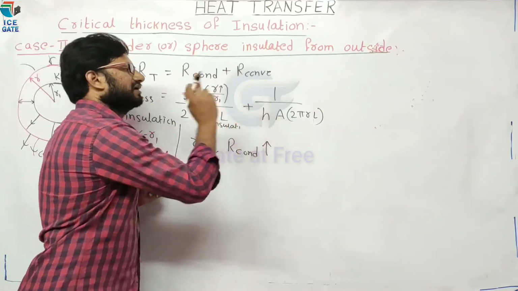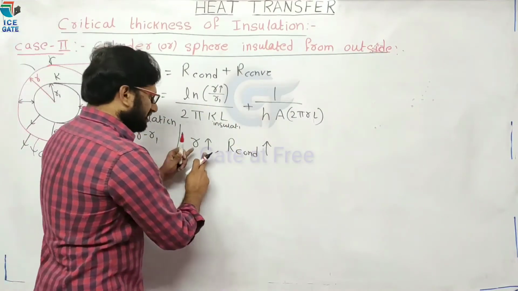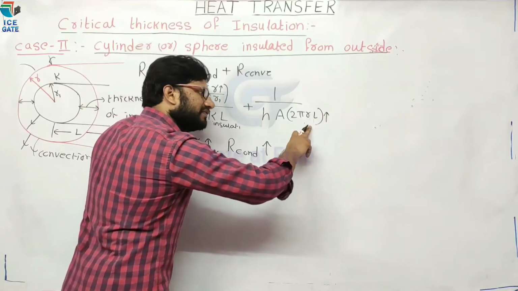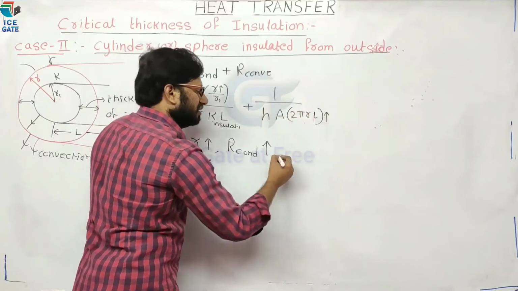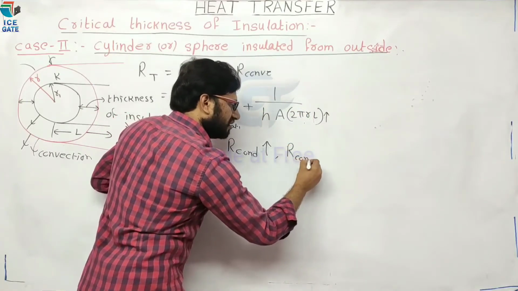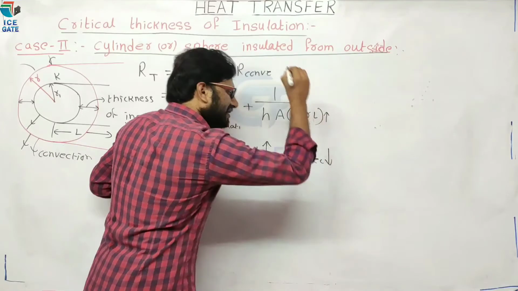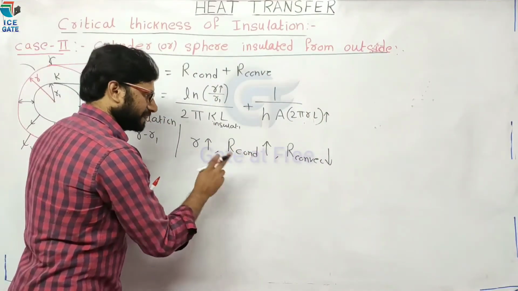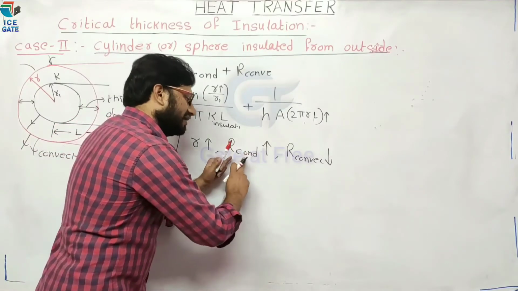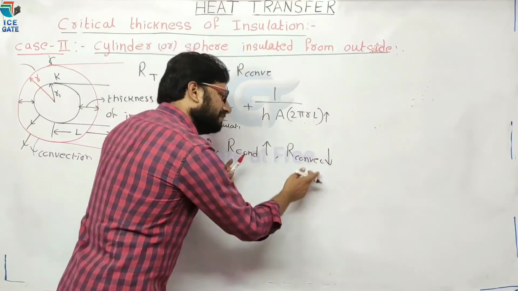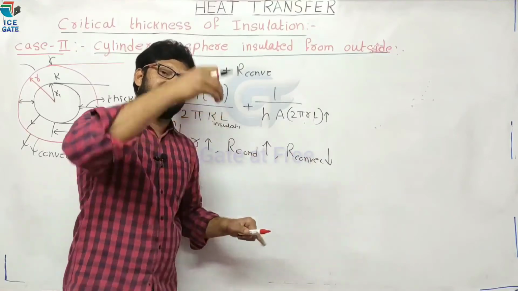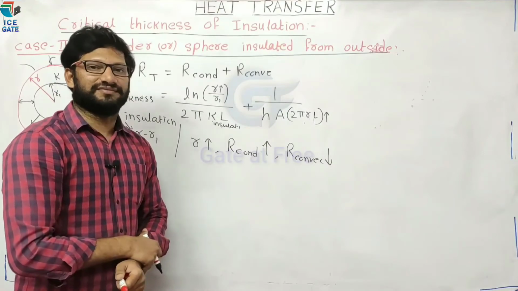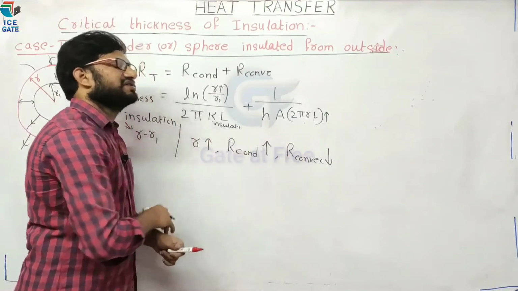Now come to the convective resistance. When R increases, the denominator value is increasing. If the denominator value increases, what happens? The total value decreases. Therefore, convective resistance decreases. Now the conductive resistance increases, and at the same time convective resistance is decreasing. From this, what did you understand? Why is the convective resistance decreasing?